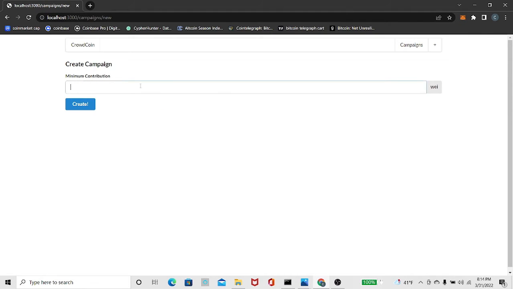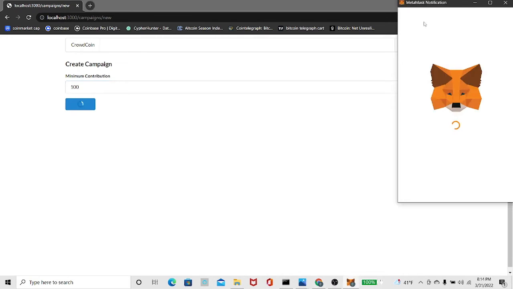In order to create a campaign, whoever is creating it needs to put a minimum contribution. The same goes for the approvers or the donors who want to enter the contract. In this case, I'm going to put 100 wei. It's important to note that the unit is wei, which is much less than an ether. I'm going to click create, and it is going to pop up MetaMask.